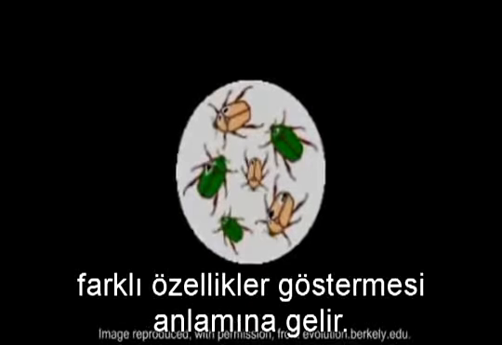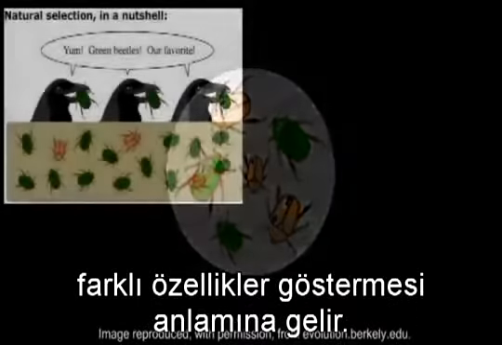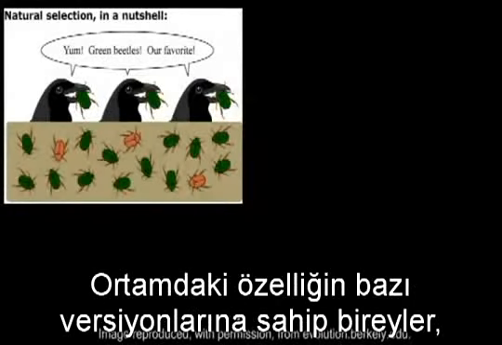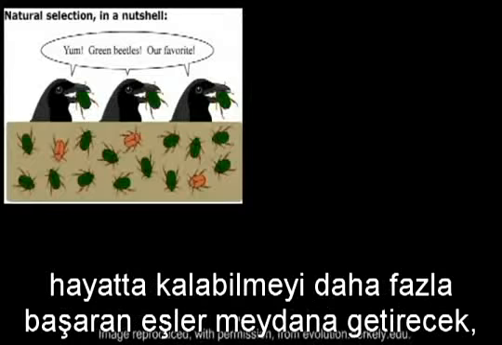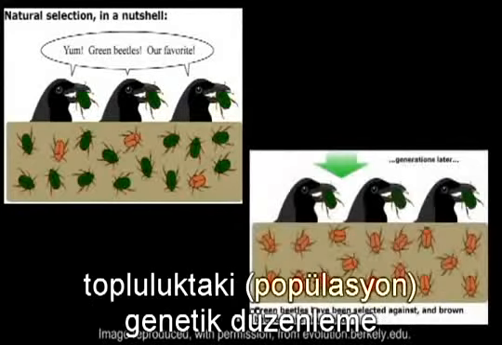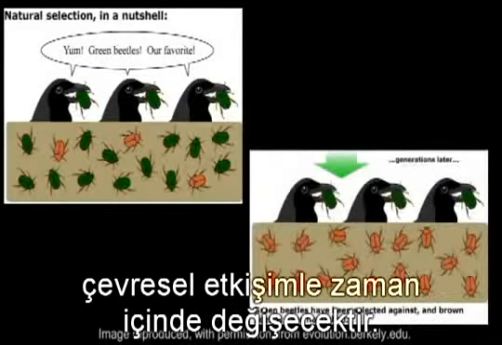Evolution can best be described as descent with modification. In a nutshell, what this means is that different individuals of the same species display different versions of a trait. Because in a given environment, some versions of a trait will make one more likely to survive and mate than others, the genetic composition of a population will change over time in response to its environment.